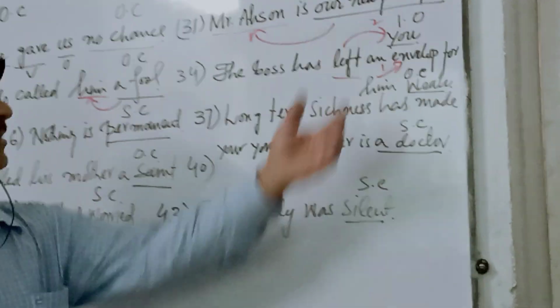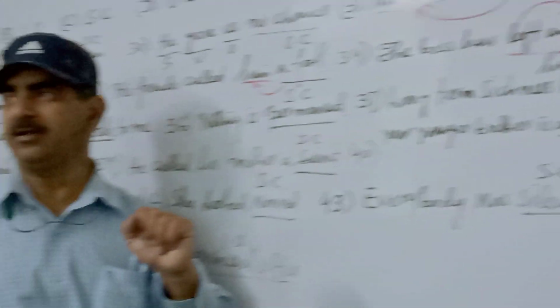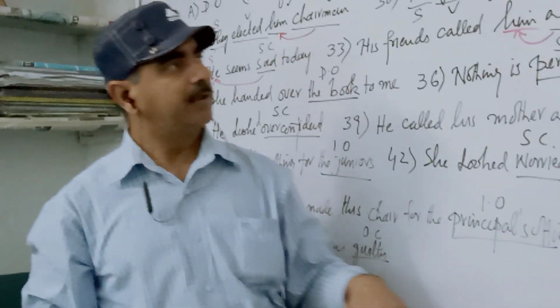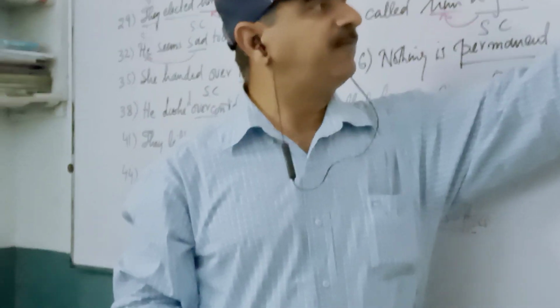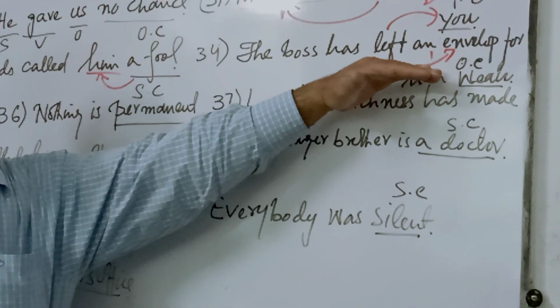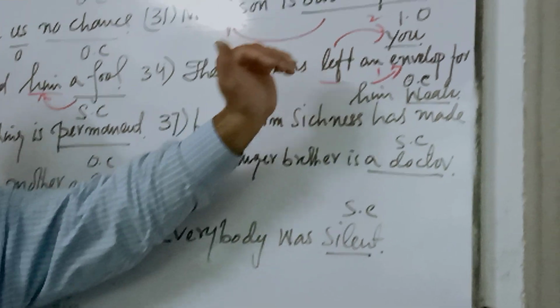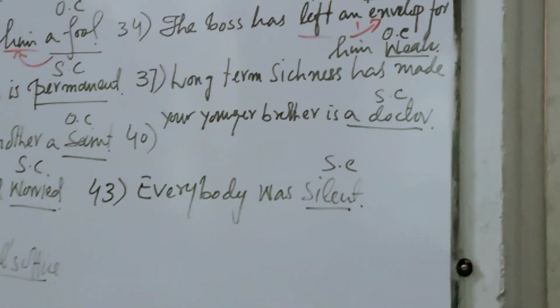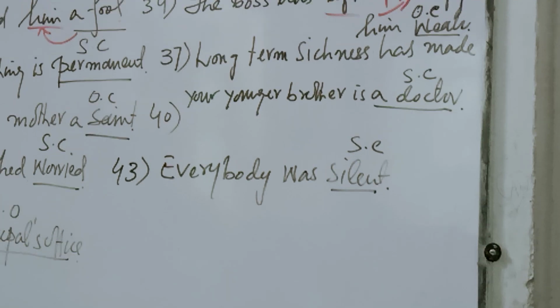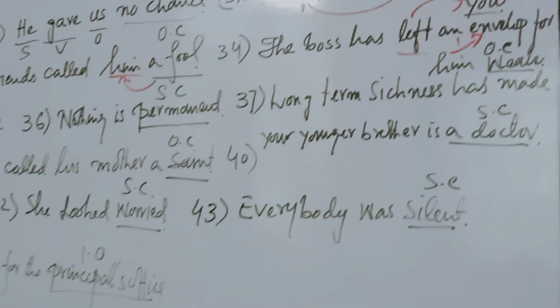That's the reason it's an indirect object. The word that receives first the action of the verb is called direct object, and the word that receives later the action of the verb is called indirect object.